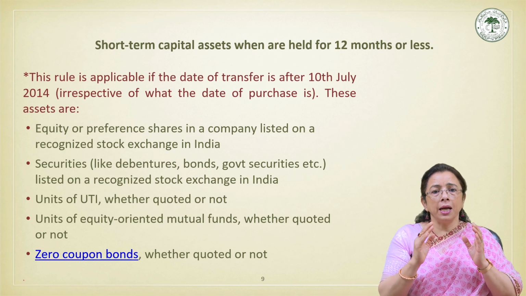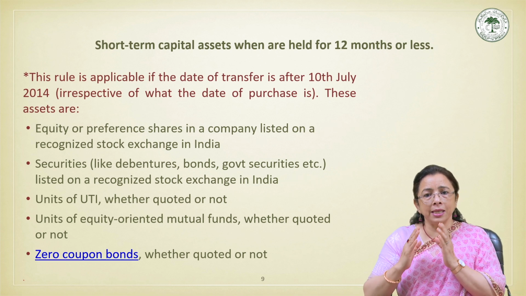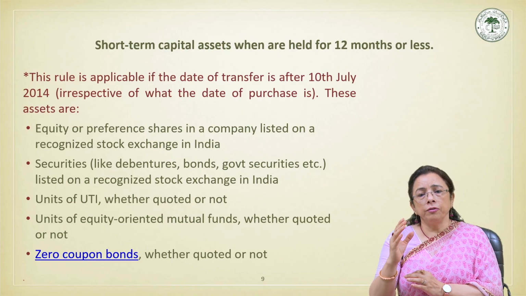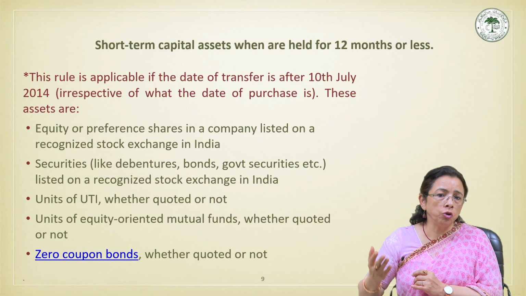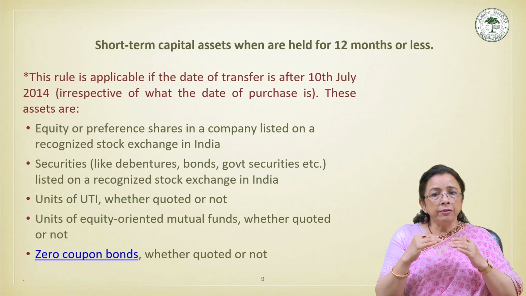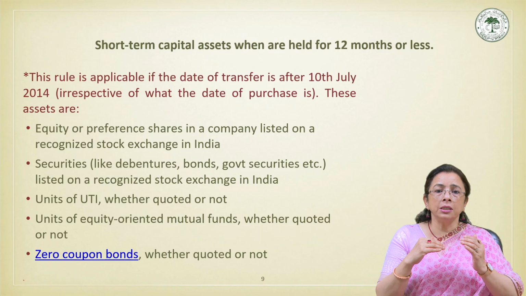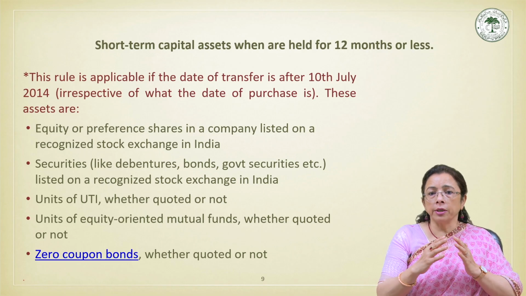A notable aspect of this provision is that in the case of Unit Trust of India units, equity-oriented mutual funds and zero coupon bonds, the benefit of the 12-month holding period applies whether or not these instruments are listed on a recognized stock exchange.